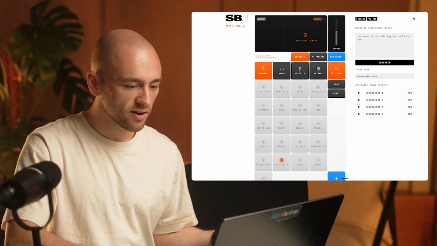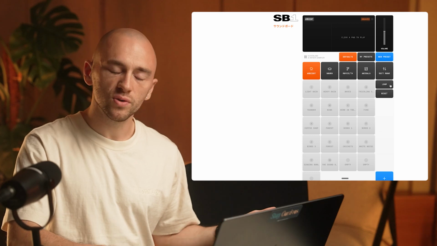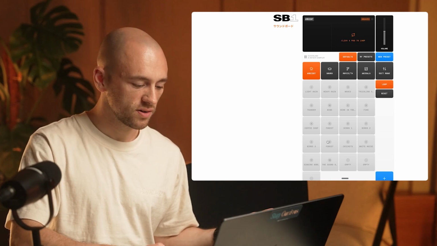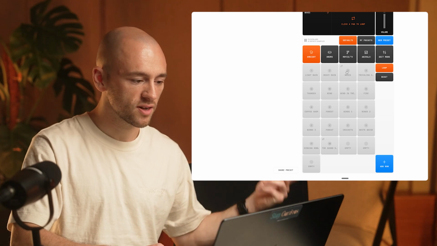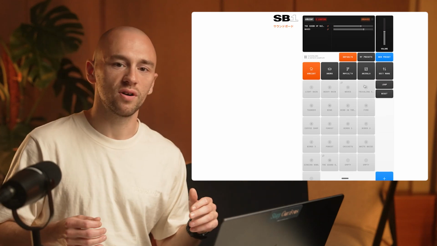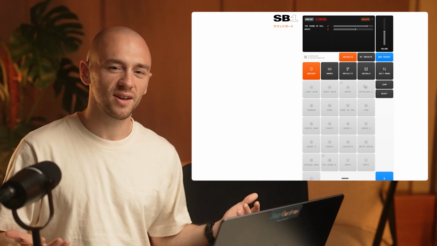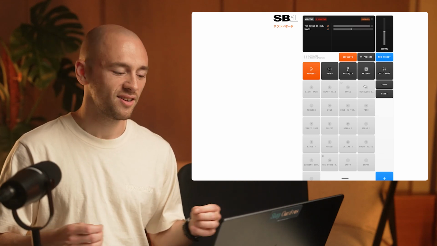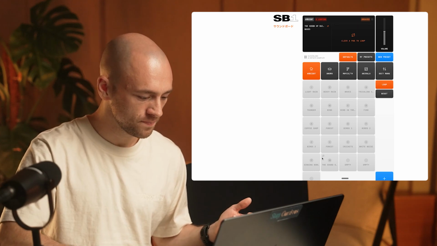So now I can trigger this sound effect in my soundboard, and I can also loop these sound effects. So I could have this sound effect looping round on rotation with the sound of waves as well. You can imagine this being really nice for a guided meditation, or perhaps you just want to have some nice ambient sound while you're working and to help you focus. So I'm going to stop these.